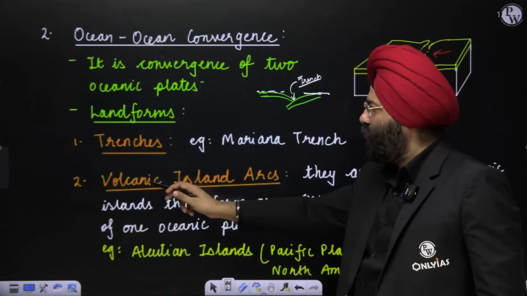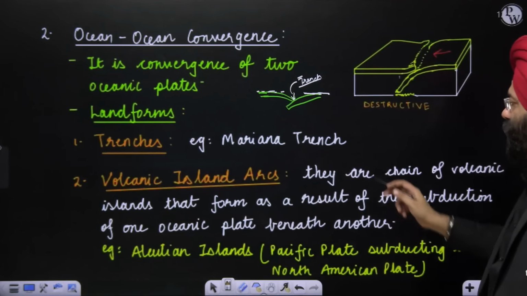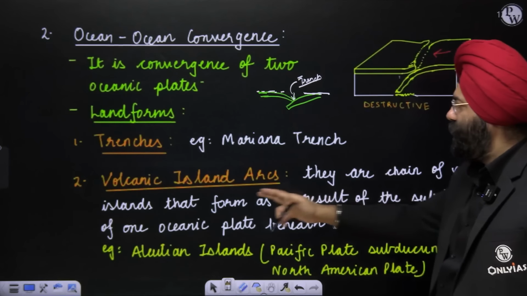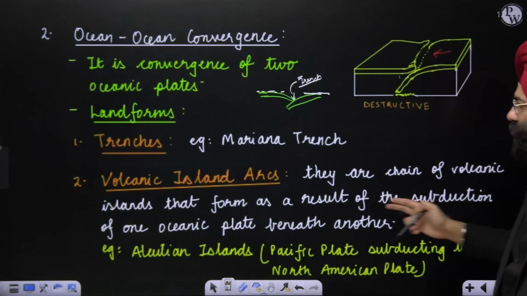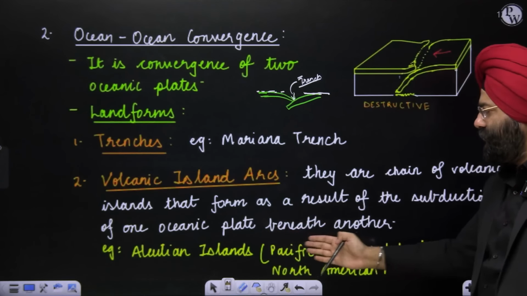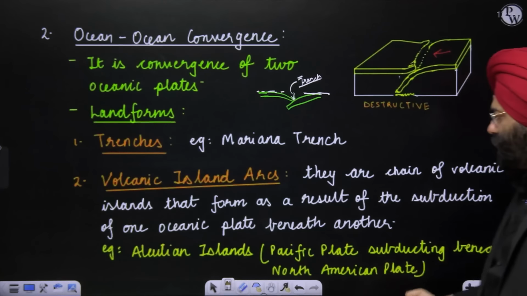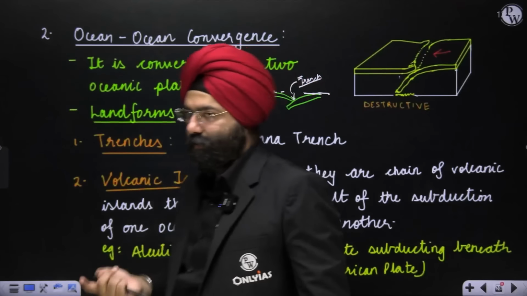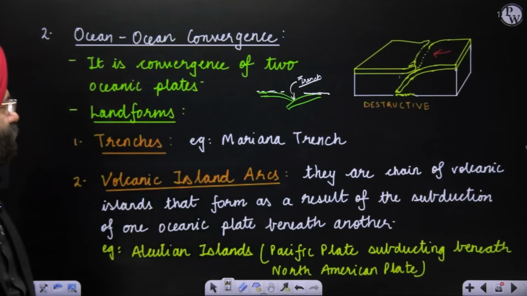Second is volcanic island arcs. Now these are chains of volcanic islands formed as a result of subduction of one oceanic plate beneath another. If you see the Aleutian Islands, these are again because of the Pacific plate subducting under the North American plate or North American part. Clear? Chaliye.